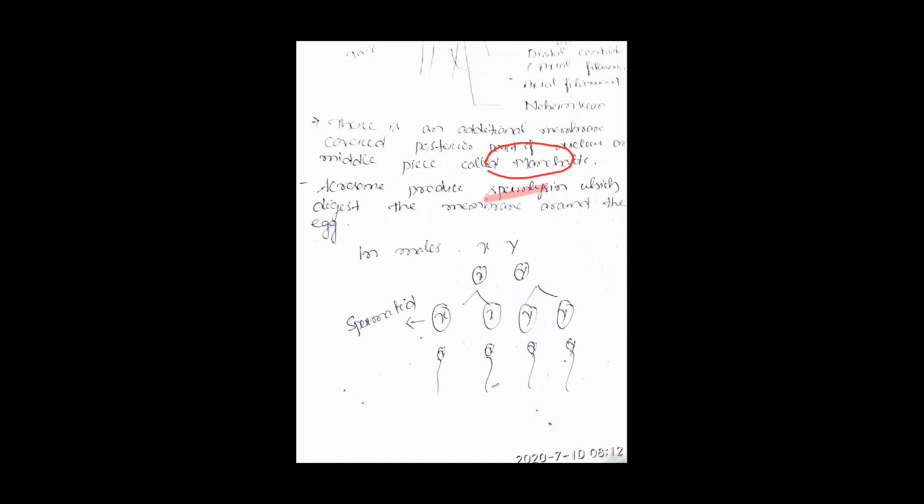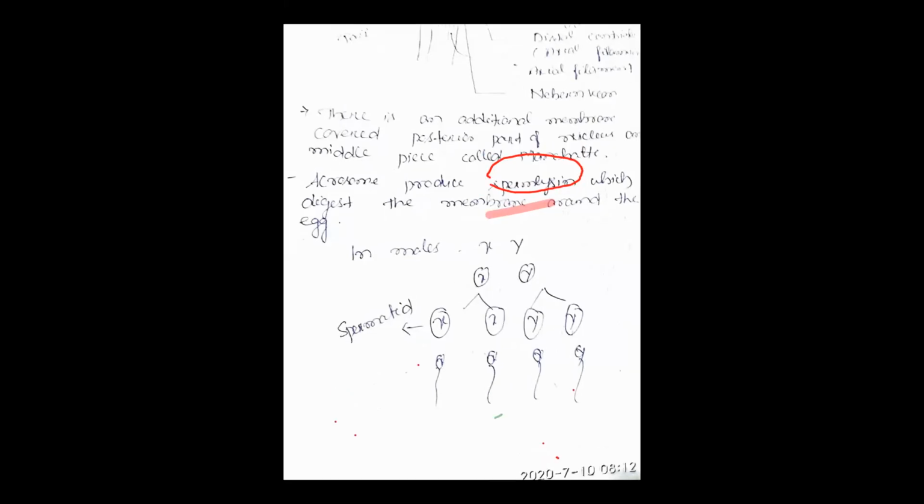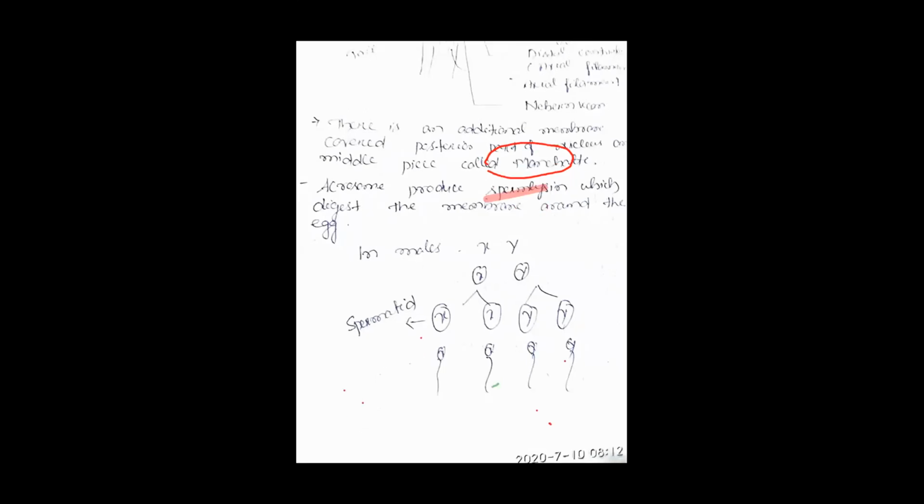So the acrosome digests the membrane and helps the sperm enter into the egg. Clear? That is the function of the acrosome.